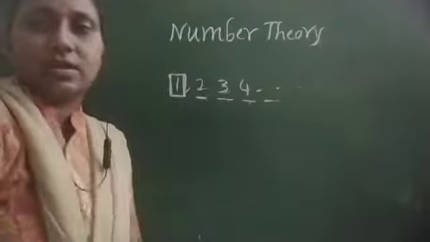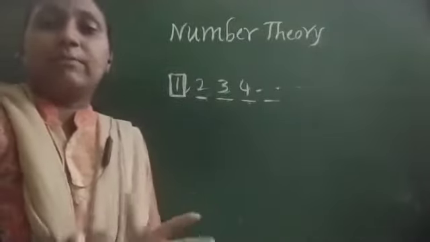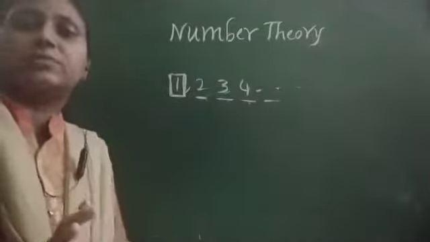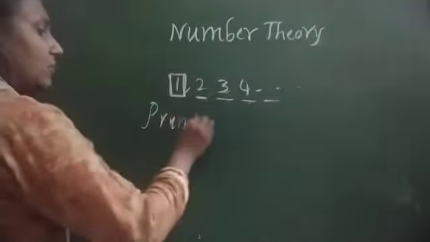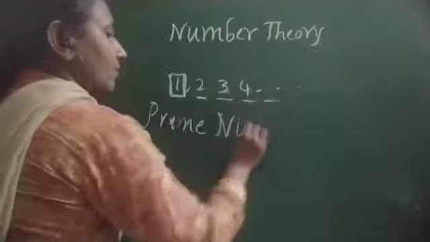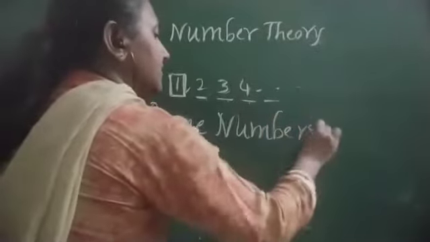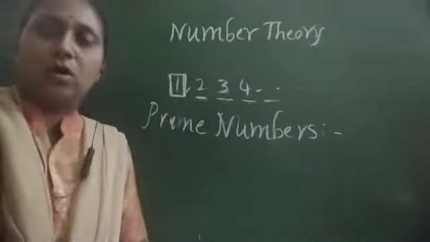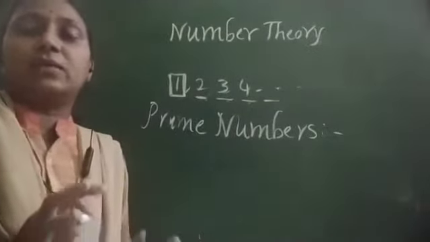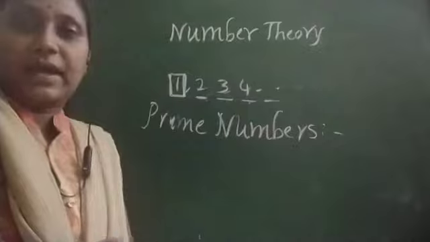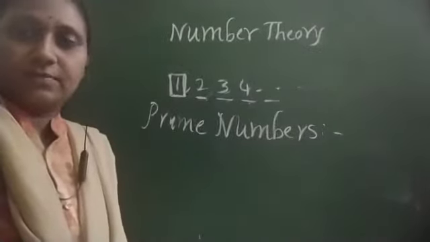Now we are going to discuss the concept of numbers, about the different types of numbers. First of all, take prime numbers. What are prime numbers? Prime numbers are the numbers which are greater than 1 and are not divisible by any number except 1 and itself.